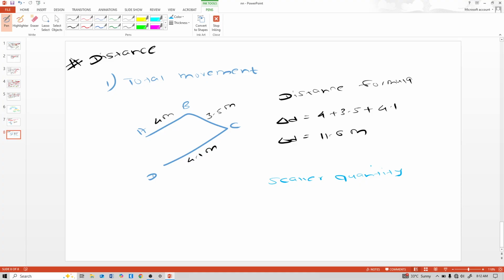It doesn't have direction, only magnitude. See here in this formula we are not bothered about the direction. We had only considered magnitude. So only magnitude is considered in this scalar quantity.